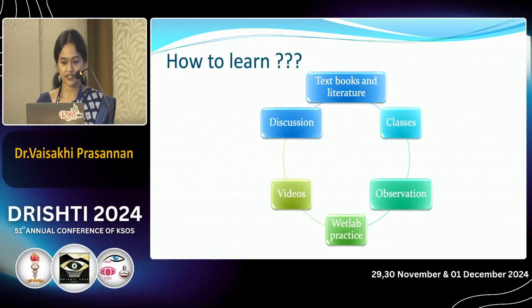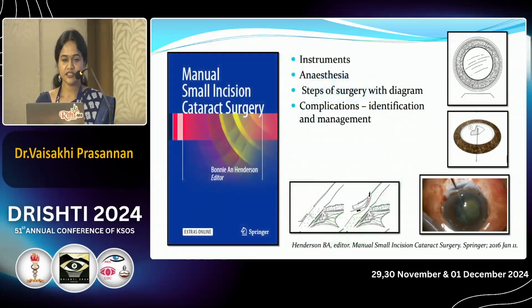We have textbooks and literature, classes, observing our seniors, colleagues and even juniors, a thorough wet lab practice to improve our surgical hands, videos and discussions. Though videos and discussions are the fastest and more reassuring part of learning these things, you should be thorough with the basic principles of each technique to be used, and for that textbooks and literature play an important role. In this session, I'll be briefly discussing each textbook which you can refer to for learning basic principles of